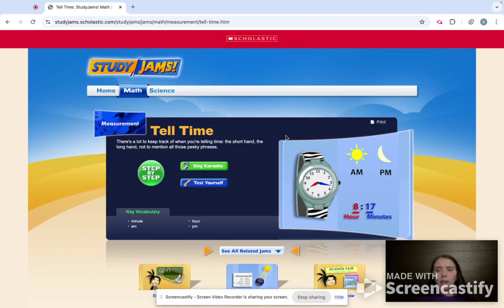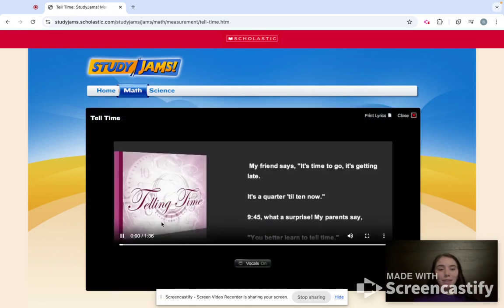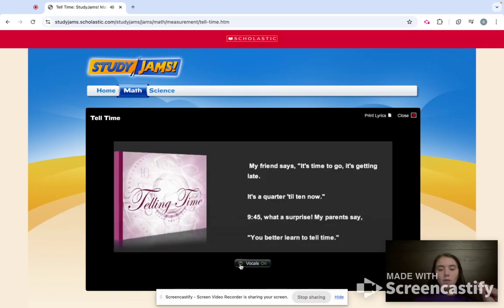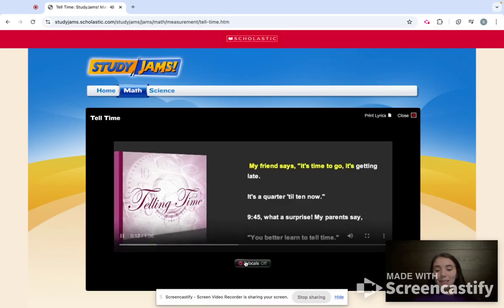is my all-time favorite thing about this whole entire tech tool. So I click on the karaoke. I'm going to go ahead and pause it. But you have the option to choose whether the vocals are on or the vocals are off. So if your students are kind of shy and they need that little push to get them to singing along, you can turn the vocals on. But if they're really just jamming with it, turn those vocals off and let them go at it.